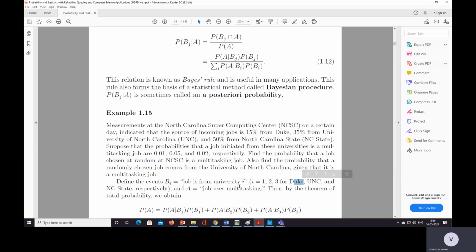So we can say that University i means Duke for 1, UNC for 2, and NCSC for 3. And A is the job uses multitasking.